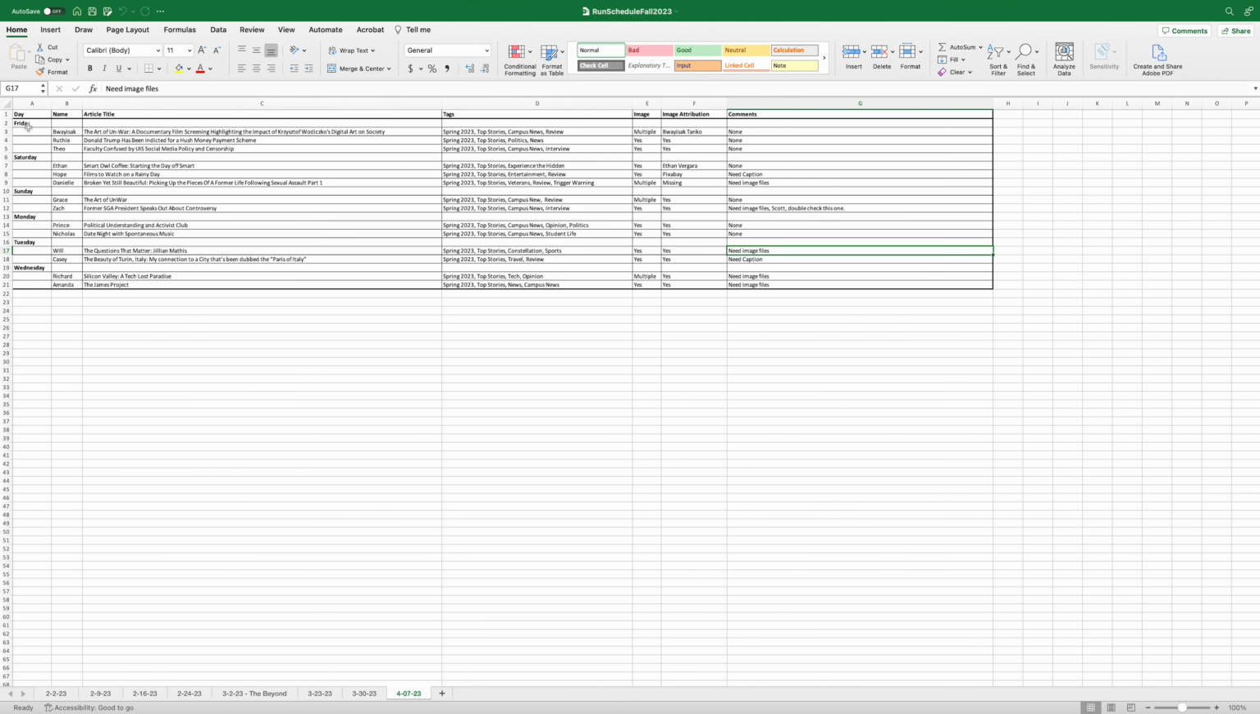So let's go over it again. Each schedule has the day of publication, name of staff contributor, article name, tags or categories on the website, if or not the featured image is provided, if or not the staff contributor provides the image attribution, and any other comments by the editor-in-chief. Today, Saturday, April 8, 2023, we will be editing and publishing US Army veteran Daniel's story